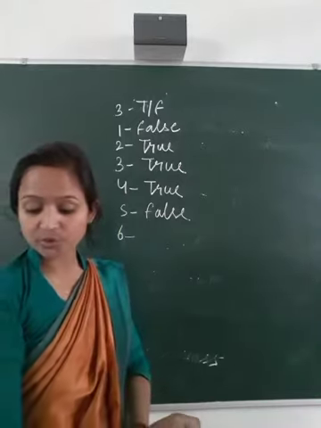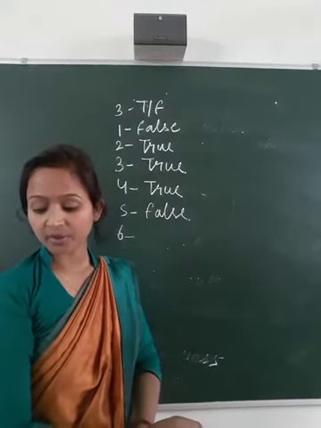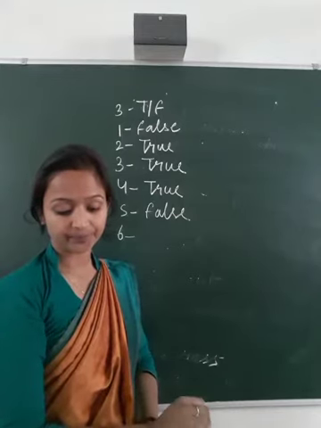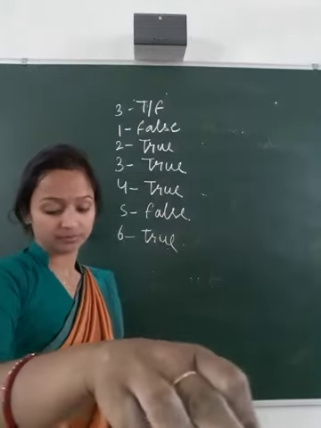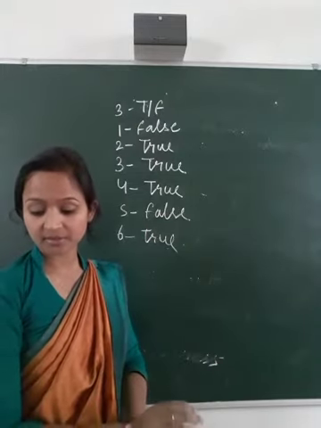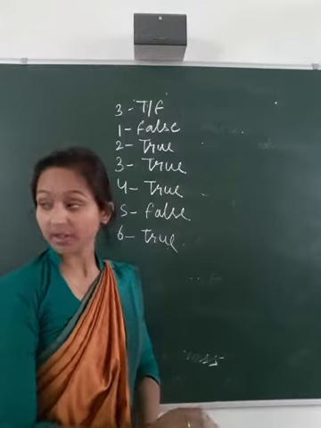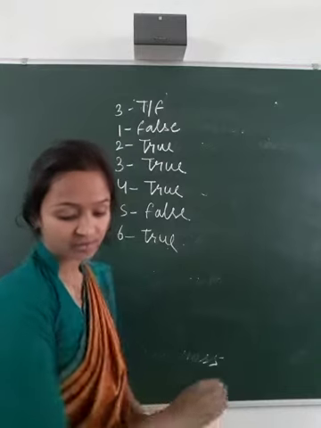Sixth, most organisms have the capacity of regeneration in some way or other. That is true. Seventh, flowers which possess stamens and pistils are called unisexual. False.